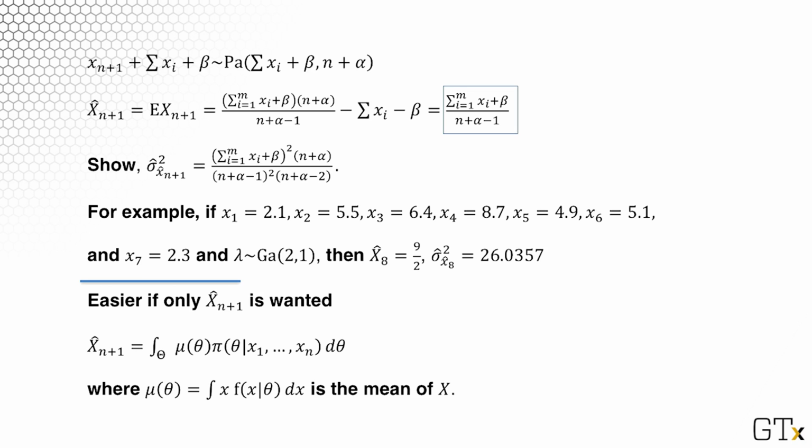Now, if only the expectation is needed, you may want to have a simple formula. It is simply mu of theta, which is the mean of theta as a functional parameter, integrated with respect to the posterior distribution.